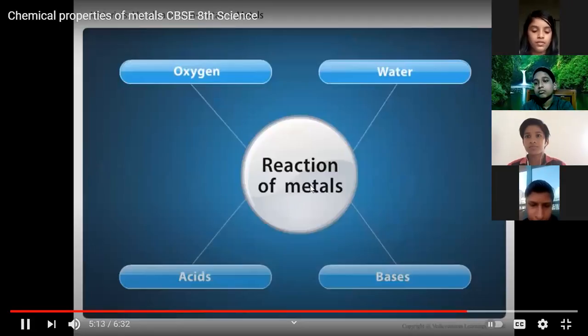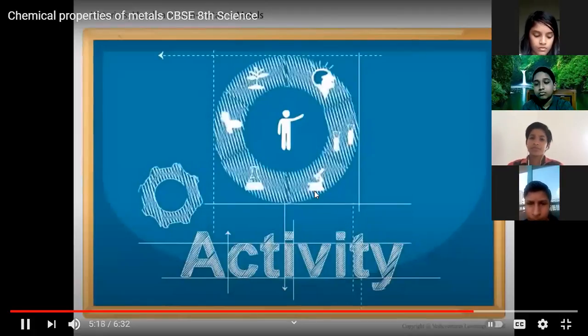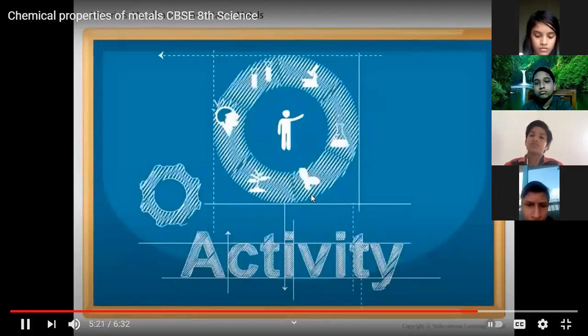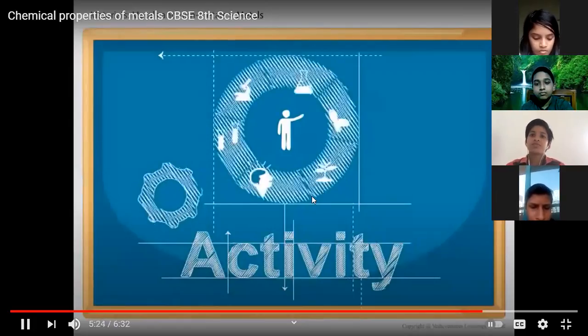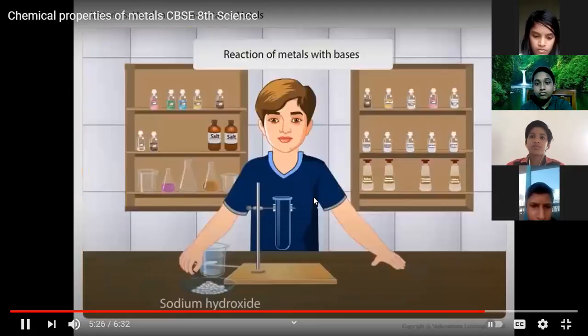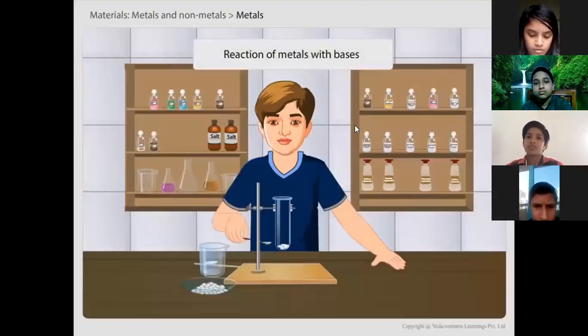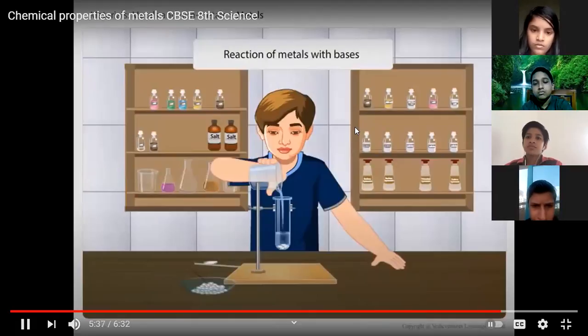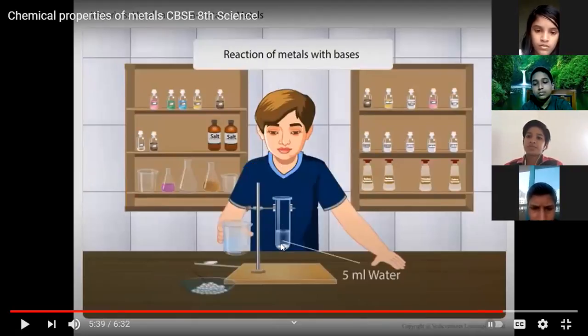Fourth, reaction of metals with bases. When metals react with bases, hydrogen gas is formed. This can be proved by performing an activity. Prepare a fresh solution of sodium hydroxide in a test tube by dissolving 3 to 4 pellets of it in 5 ml of water. Sodium hydroxide is present in pellet form. Miss, what does pellet mean? Pellet means a small stone-like structure.